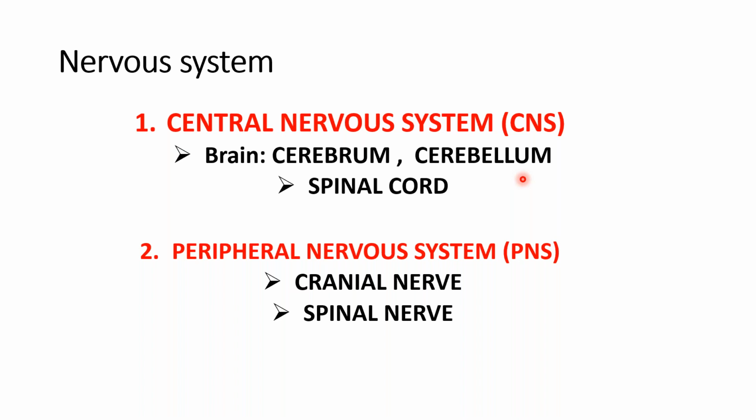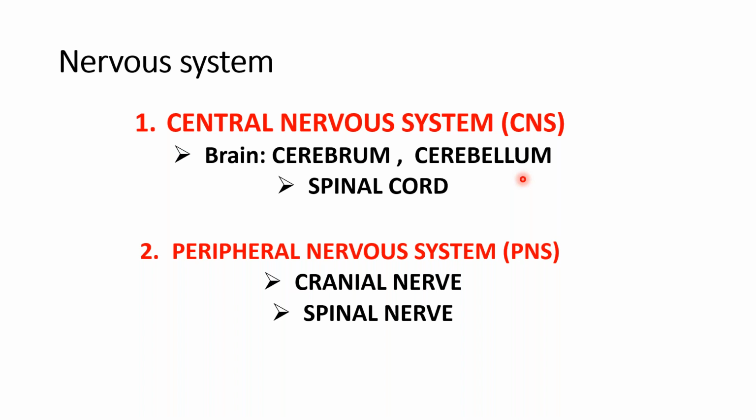Cerebrum is the forebrain. The medulla oblongata continues into the spinal cord. So we'll discuss about the histology of spinal cord and the general about the nervous system, types of neurons, and the structure of the peripheral nerve.